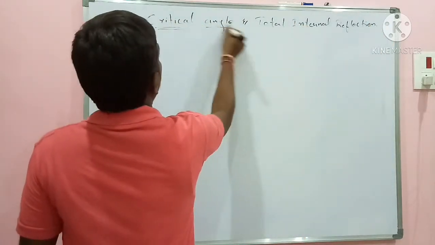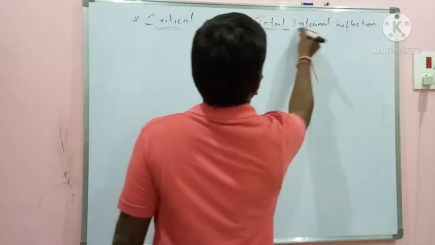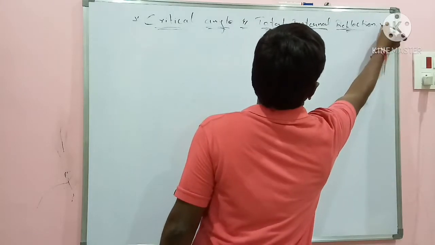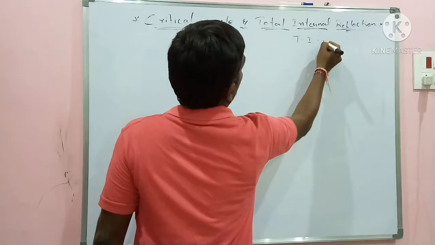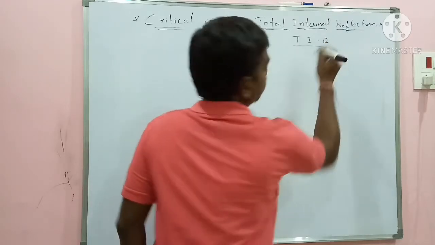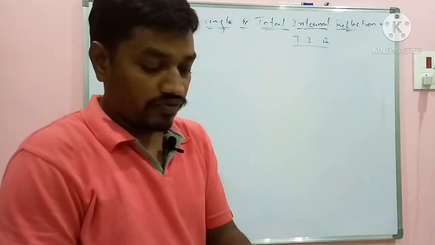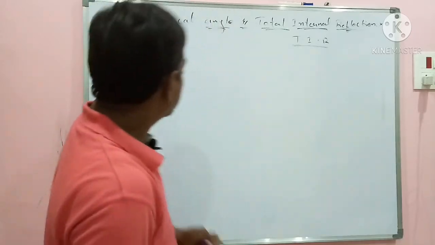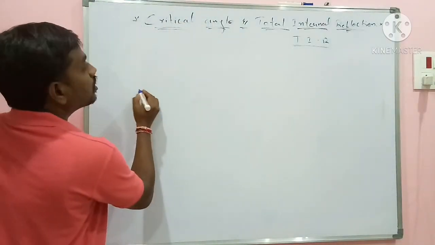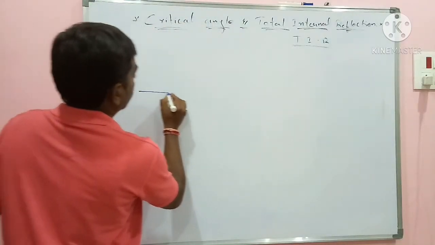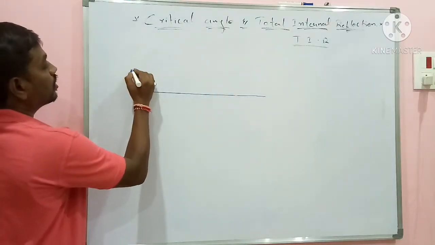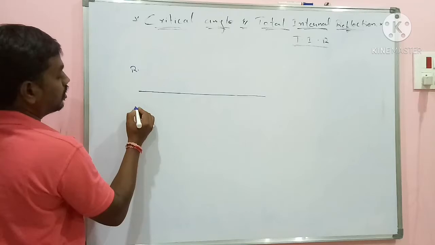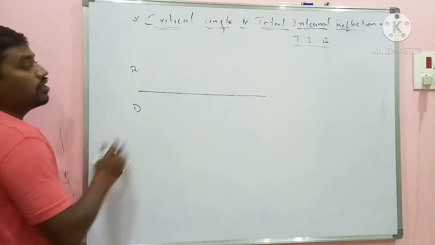Critical angle and total internal reflection. This is read as TIR in shortcut. So for this purpose, what you do is you consider an interface separating a rarer medium and a denser medium.